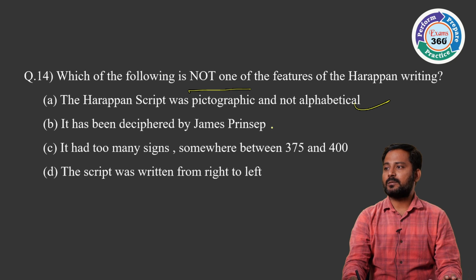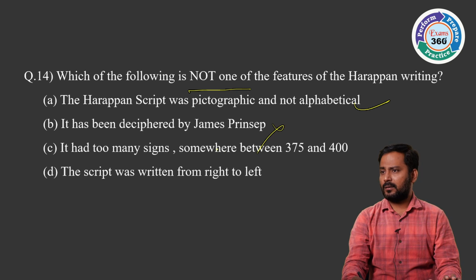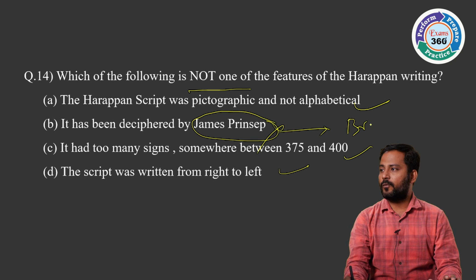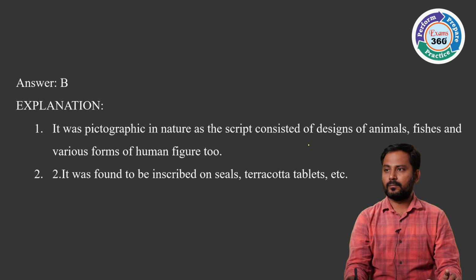B is being deciphered by James Prinsep. James Prinsep is related to the Brahmi script, not to the IVC. And third, the script had too many signs, somewhere between 375 to 400. Yes, it is also correct. The script was written from right to left. Yes, already we have seen the Bautra Sweden script. So our answer is James Prinsep. It was not related to the Harappan writing. James Prinsep for the first time deciphered the Brahmi script. Our answer is B.